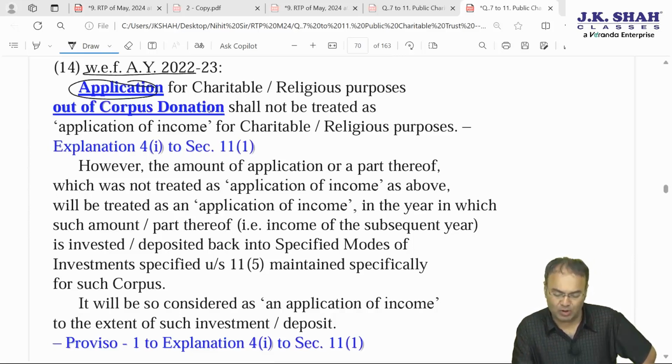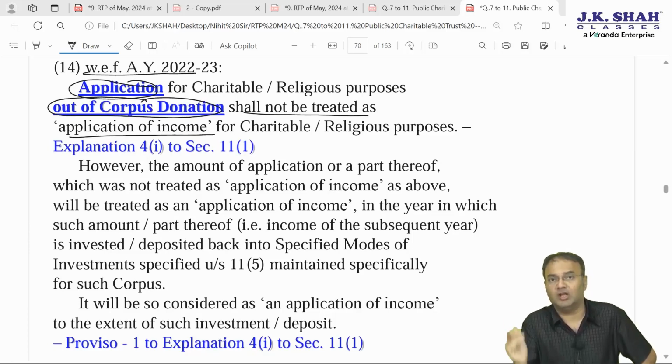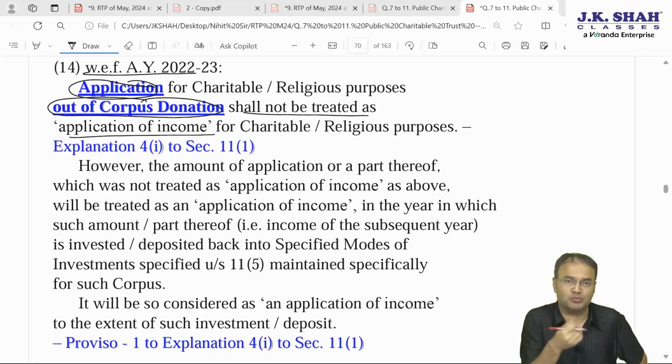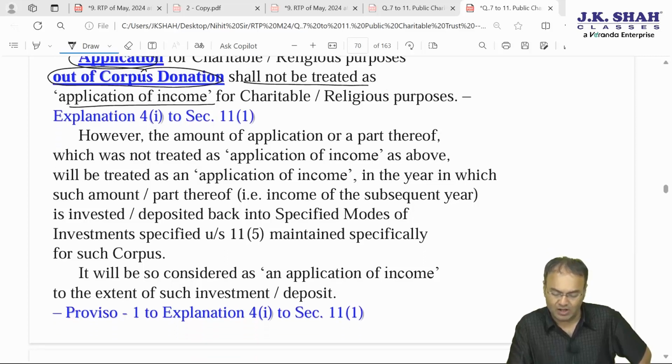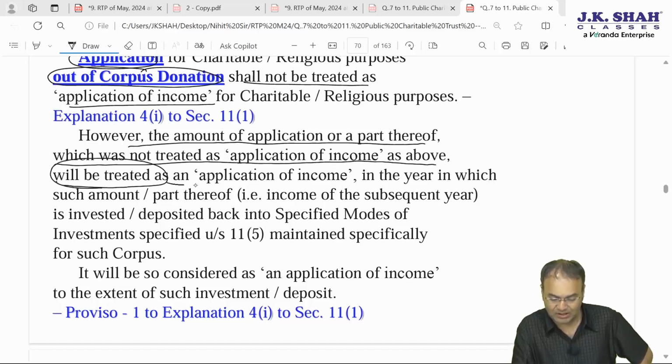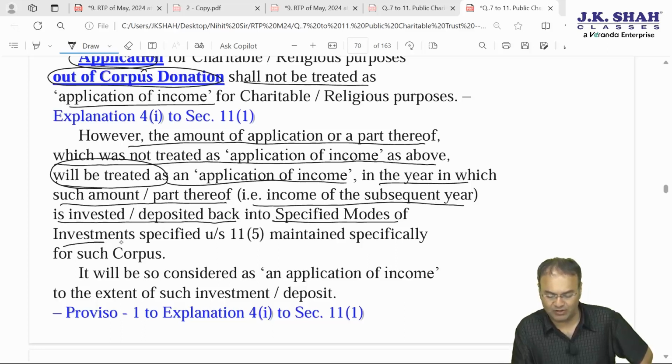Application for charitable or religious purposes out of corpus shall not be treated as application of income for charitable purposes. We know pretty well, incoming corpus is not an income, and amount spent out of corpus for an approved object is again not considered application. However, the amount of application or a part thereof which was not treated as application of income as above will be treated as an application in the year in which such amount or part thereof, that is income of a subsequent year, is reinvested back or deposited back into specified modes of investment maintained specifically for such corpus.